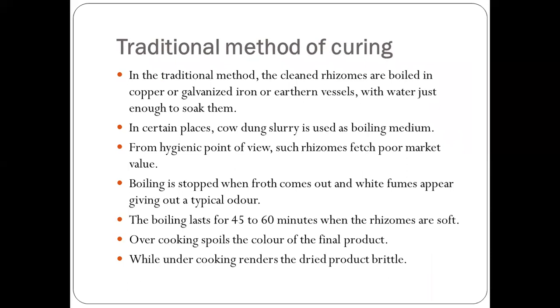Next is the traditional method of cooking. In the traditional method, the clean rhizomes are boiled in a copper, galvanized iron or earthen vessel with water just enough to soak them. So first we take a vessel made of copper, galvanized iron or earth, and add only that amount of water that soaks all the rhizomes.